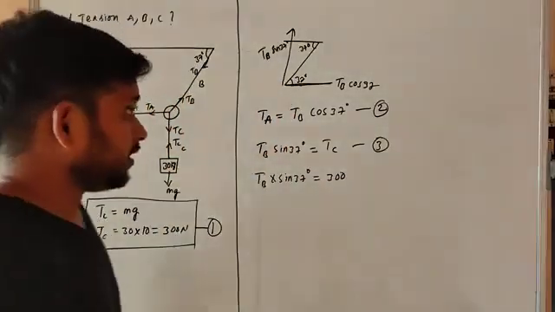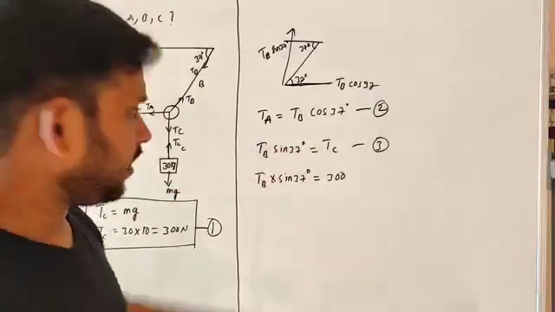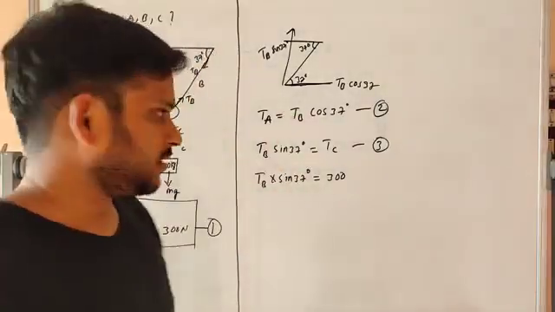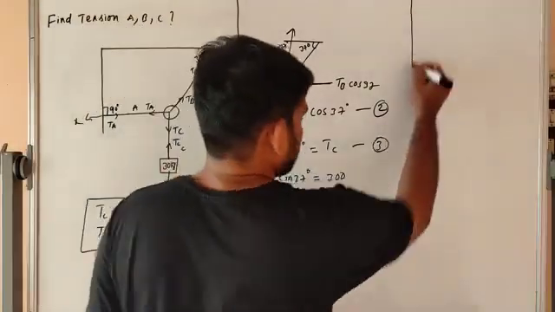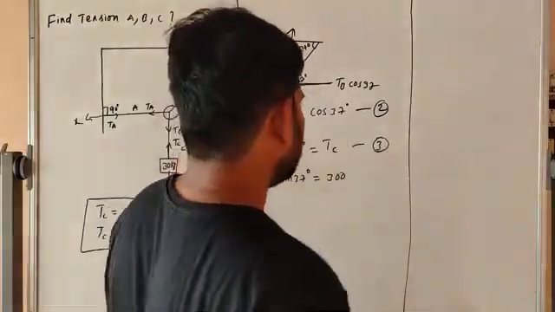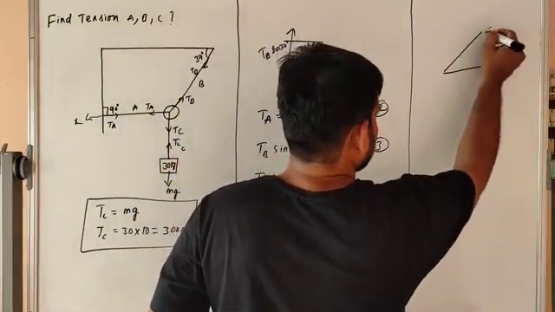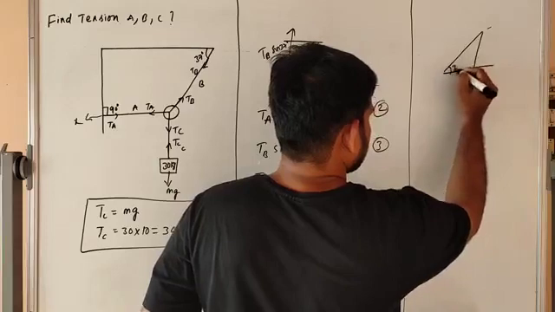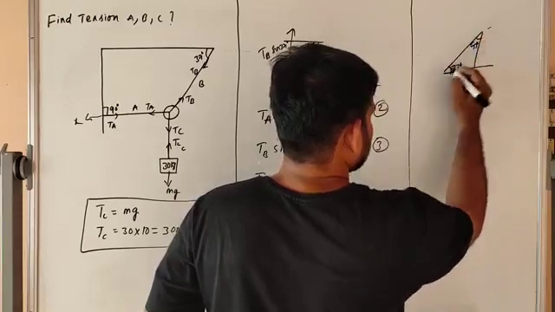Now here is another one. What about cos 37 and sin 37? Simple trick, you have to remember this thing. Here is a triangle with 37 degrees and 53 degrees.